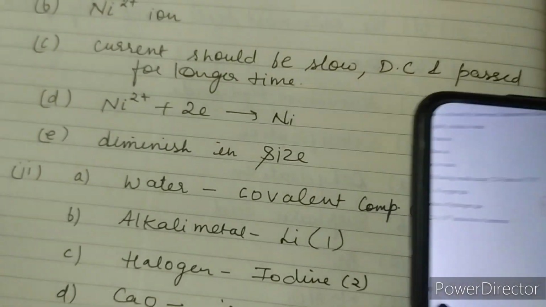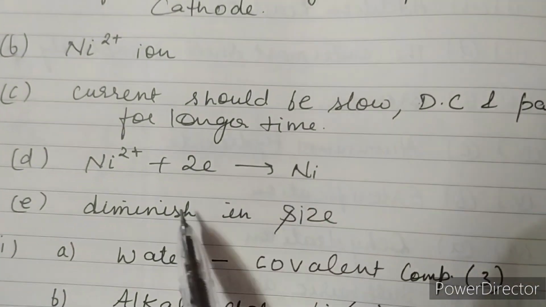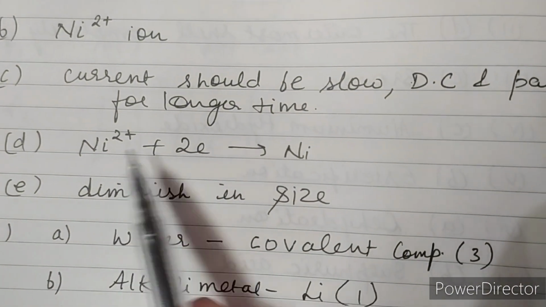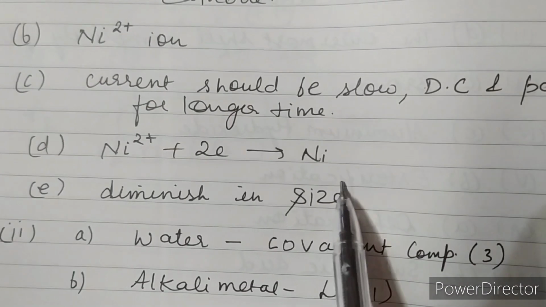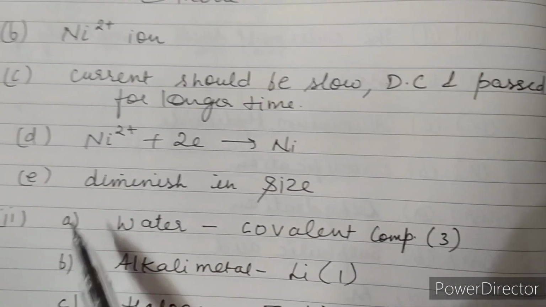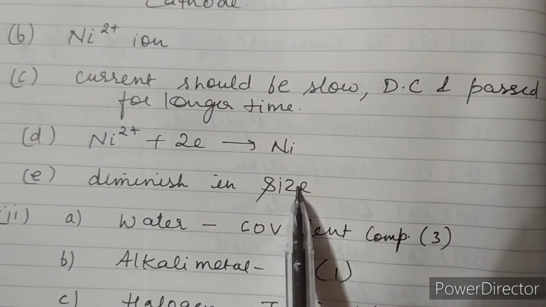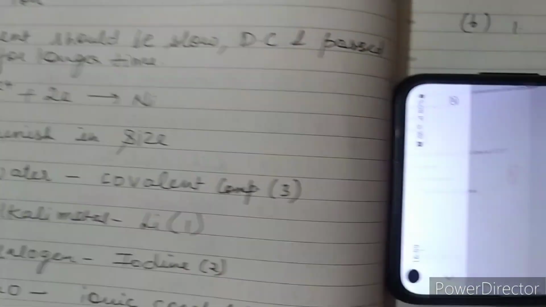Reaction taking place at the cathode: because deposition of nickel is taking place, the reaction at the cathode is Ni2+ plus 2 electrons gives nickel. And what will you observe at the anode? The fifth answer is that it will diminish in size. It will gradually reduce in size.